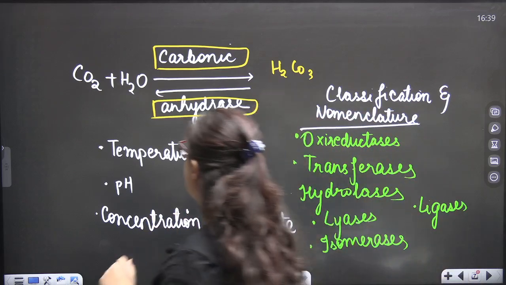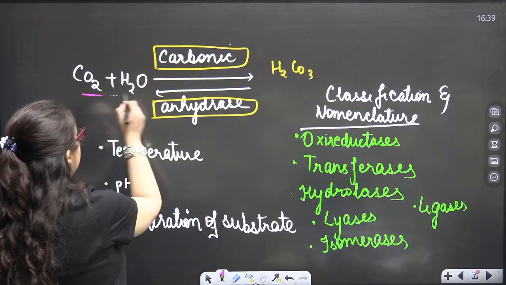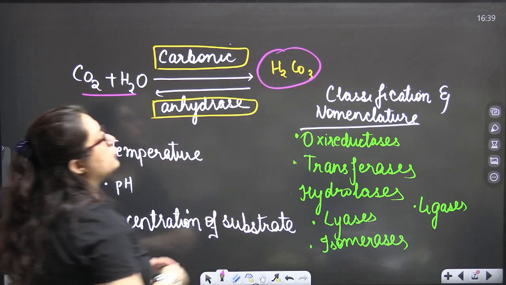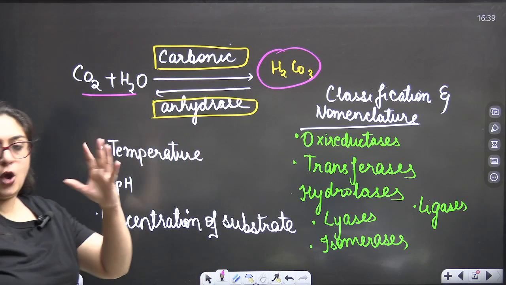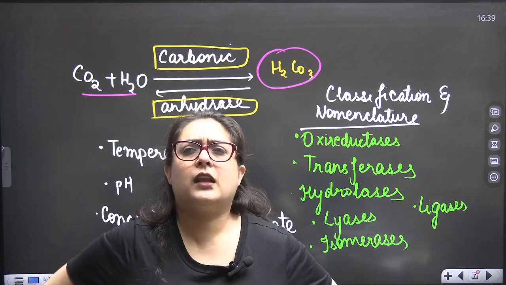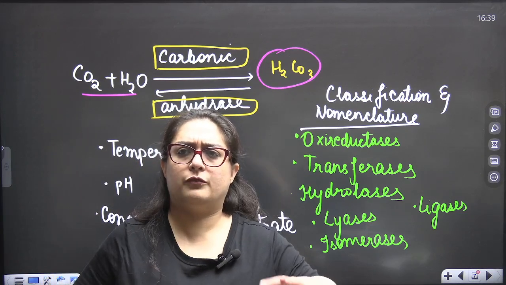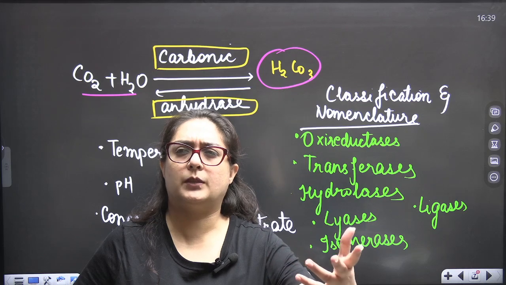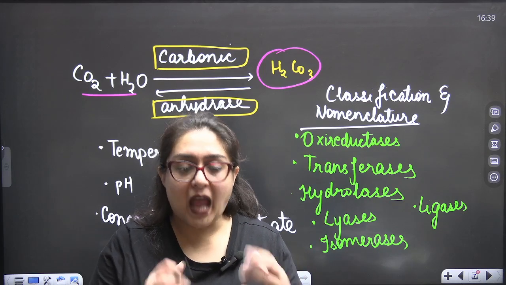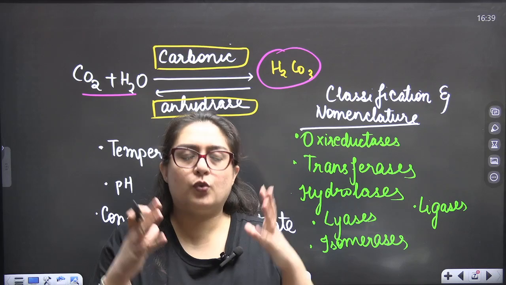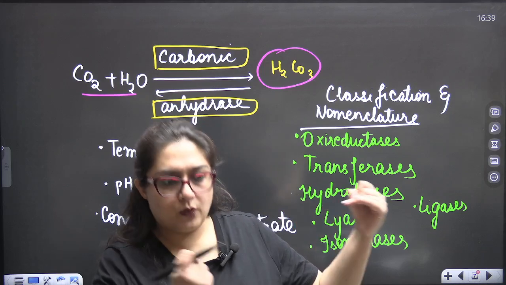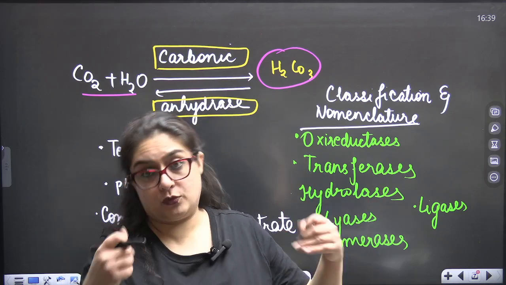So CO2 and H2O, these two substrates, result in the formation of the product H2CO3. If this reaction occurs without an enzyme, it will take, suppose, 20 hours, because without an enzyme the activation energy is higher. CO2 and H2O require so much energy to convert, so time is also taken.